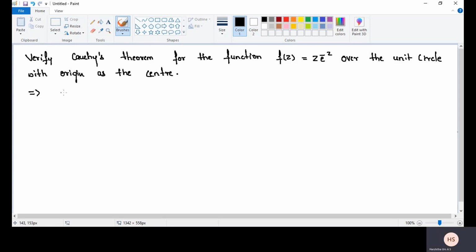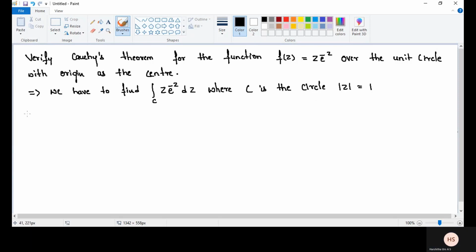Yes, solution. Here we have to find the integral over the curve C of z into e power minus z dz, where clearly they have given C is the circle mod z is equal to 1.